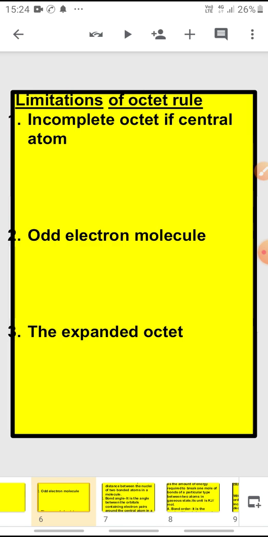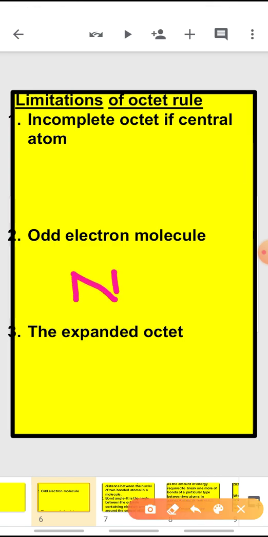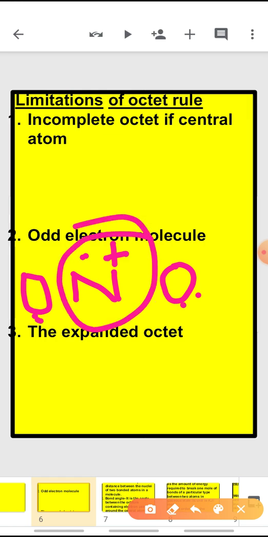Another limitation is in the case of odd electron molecules. An example of an odd electron molecule is the NO2 molecule. In the NO2 molecule also there is one electron which is unpaired. It is not forming a bond with any other atom. Here for both the oxygens the octet will be complete, but for nitrogen the octet is incomplete. Still the NO2 molecule is stable.